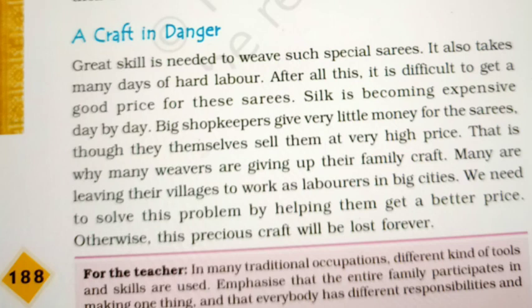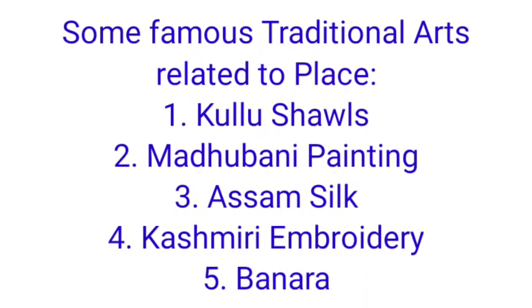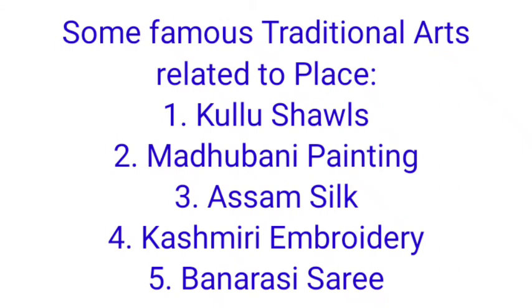There are many places like Pochampally in India that are famous for making special things. These things have become famous by the name of the place where they are made, like Kullu shawls, Madhubani paintings, Assam silk, Kashmiri embroidery, Banarsi saris.